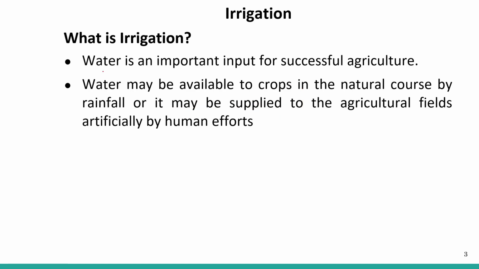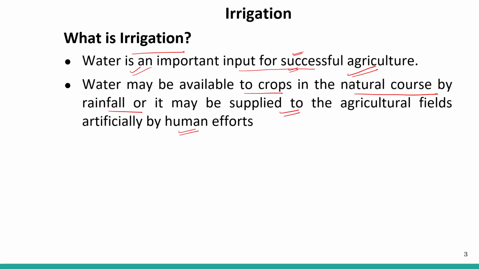So what is irrigation? Water is an important input for the success of agriculture. We all know that without water, agriculture is not possible, right? So that is very, very important. Water may be available to the crops in the natural course by the rainfall, or it may be supplied to the agriculture field artificially by the human effort.